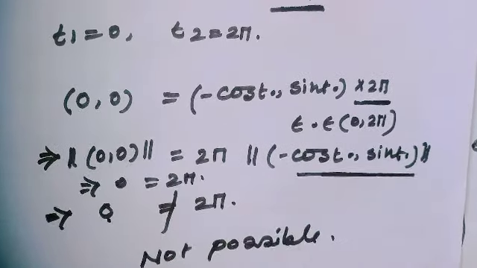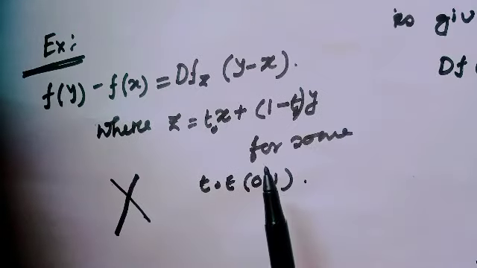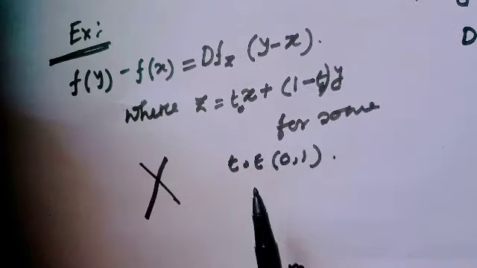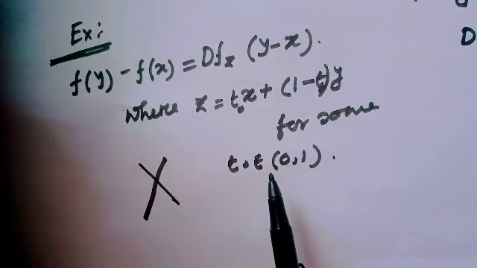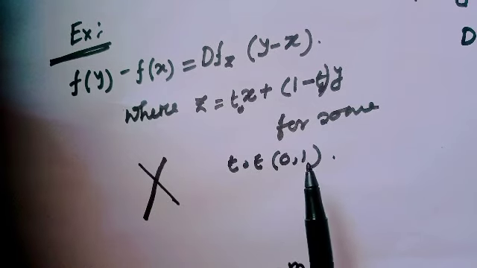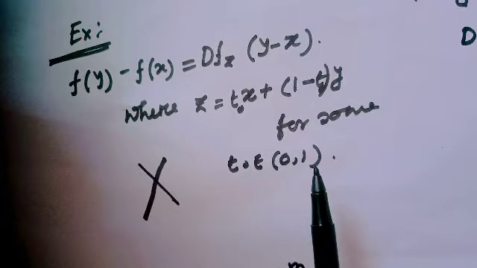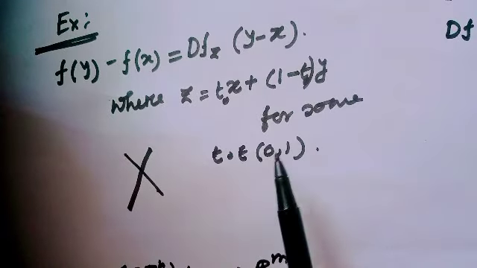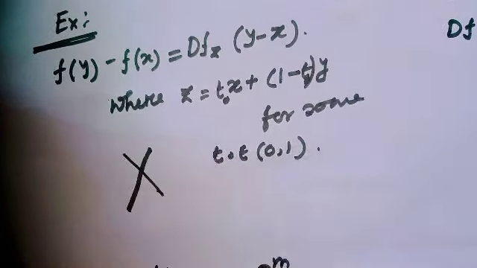So, are you getting why this statement breaks in functions of several variables? It is not true, because when we are in higher dimension, there always exists a direction, and when we fix our direction, then this will be applied.